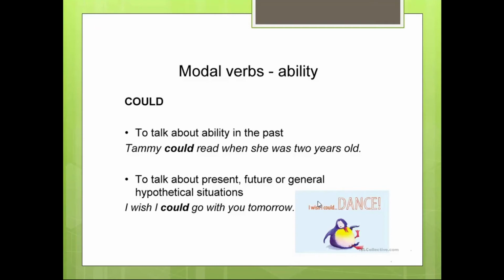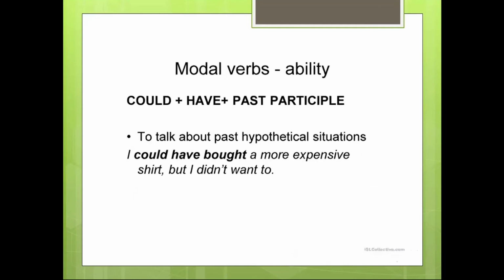Look at the picture. This is a penguin and it dreams. For example, I wish I could dance. He dreams, he wishes he could dance. So the next, ability: could plus have plus past participle.